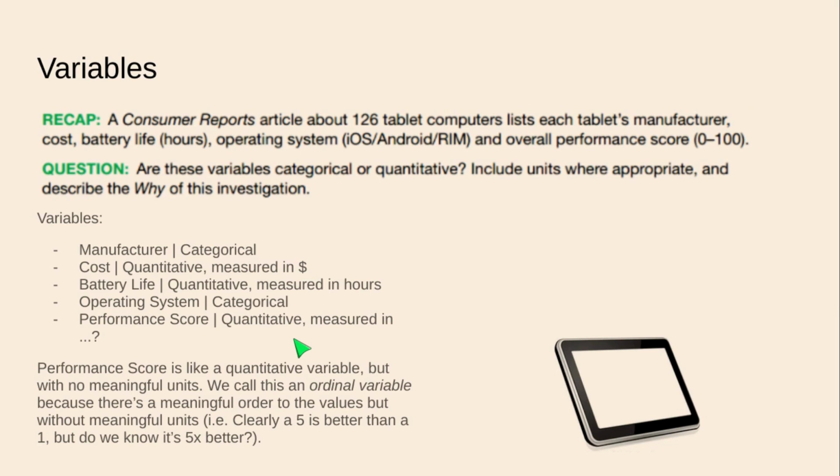Now, there's meaning to the values that were given, but no meaningful units. Clearly, a 5 is better than a 1, all right? We're very much on the low end of performance score there. Clearly, a performance score of 5 is better than a performance score of 1. But do we know it's 5 times better than a performance score of 1? That is completely unknown. There are no meaningful units for which to make that designation.